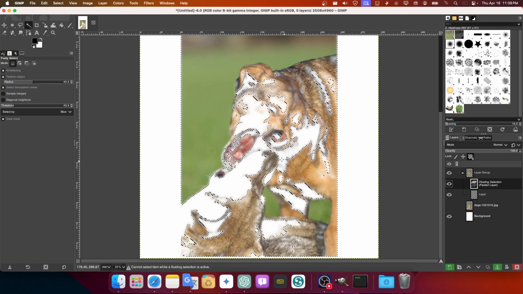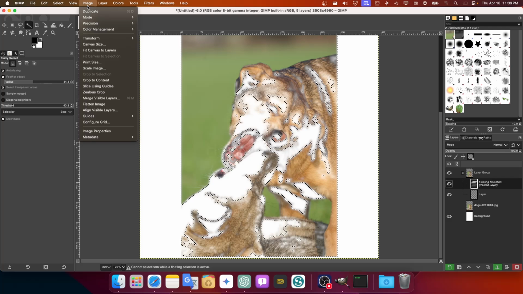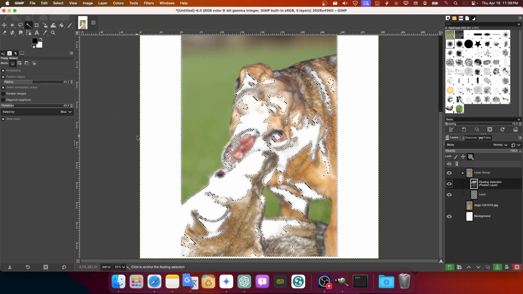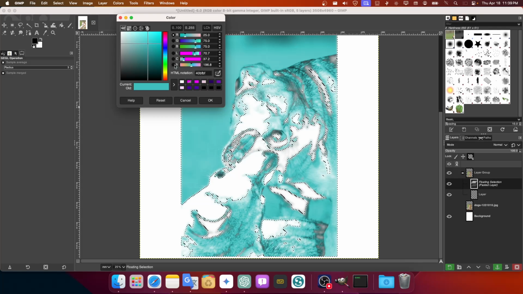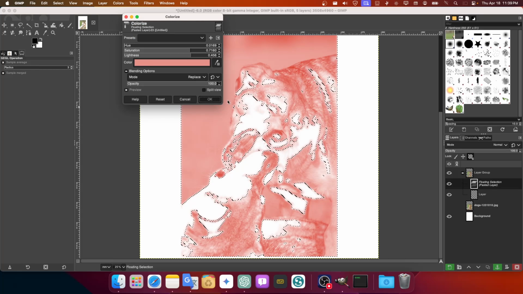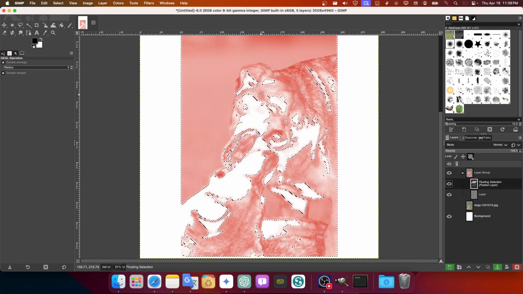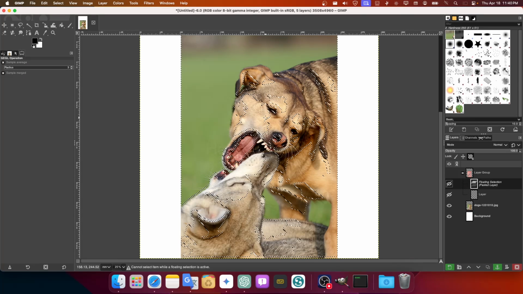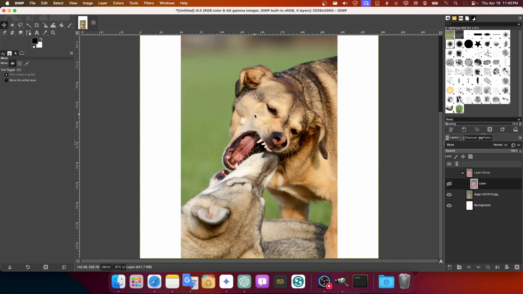Now with this selected, I can go to Color and click on Colorize, which will change the color. Now I know that's not the best selection because I haven't tried to do that. I'm just selecting something to show that you can select just a portion. Now I can hide and show you this part again.